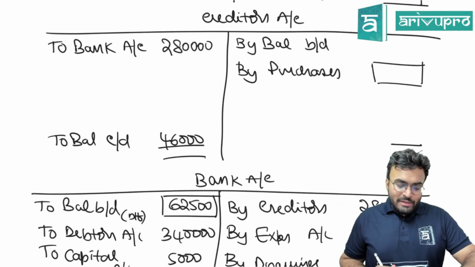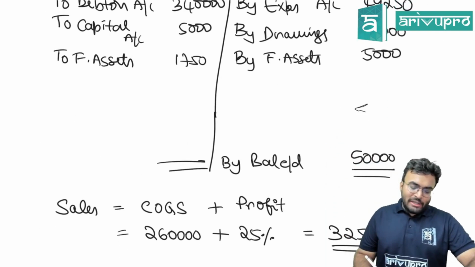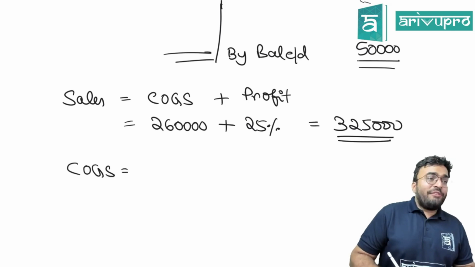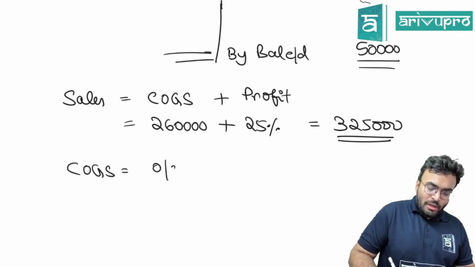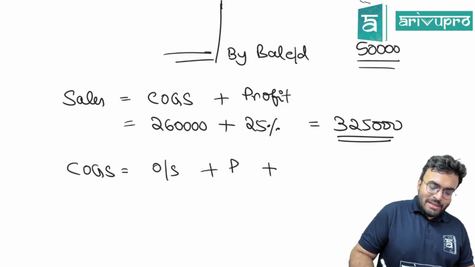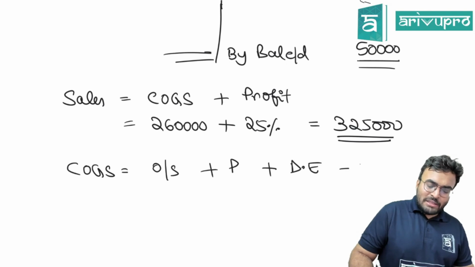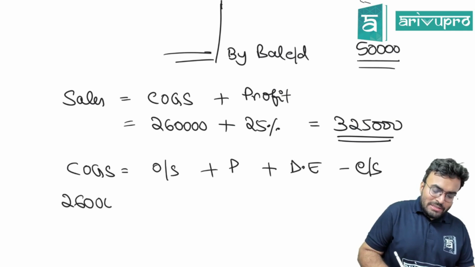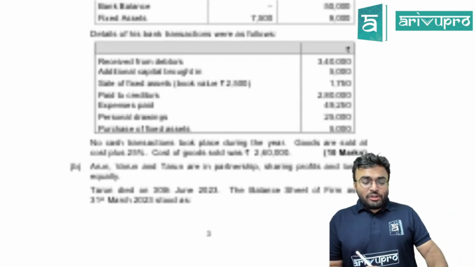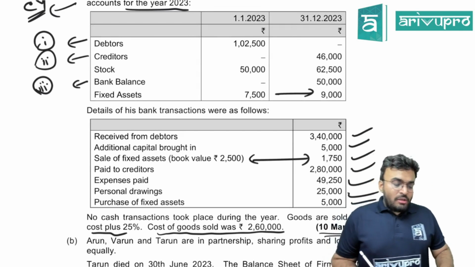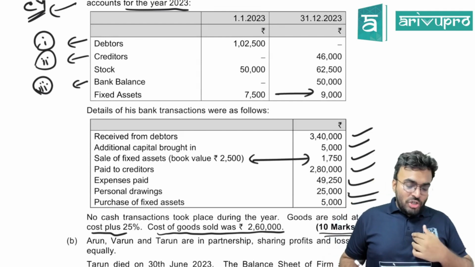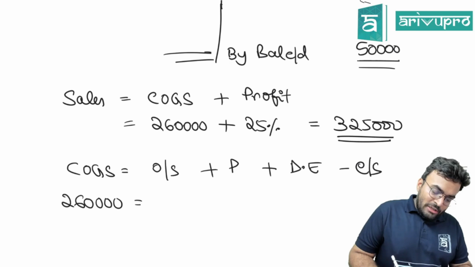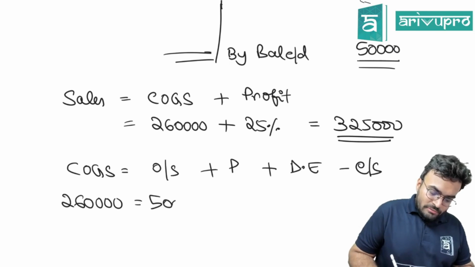Now, creditors. We can't go into creditors before finding purchase, no? Cost of goods sold has one formula. What is that formula? Opening stock plus purchases plus direct expenses minus closing stock. Cost of goods sold, we already know it is 2,60,000. Opening stock, is it given to me in the question? Yes. How much? 50,000.